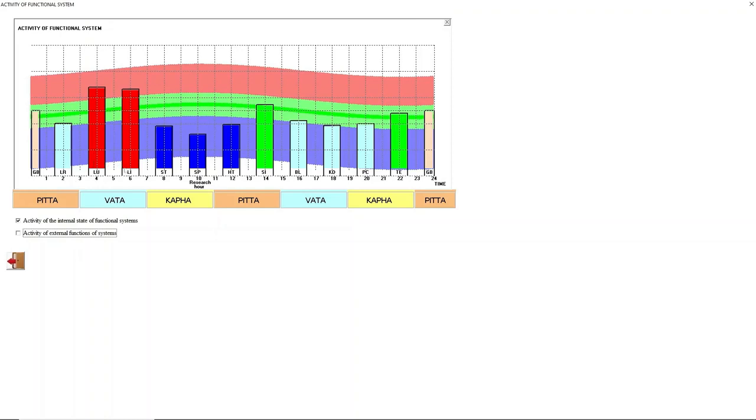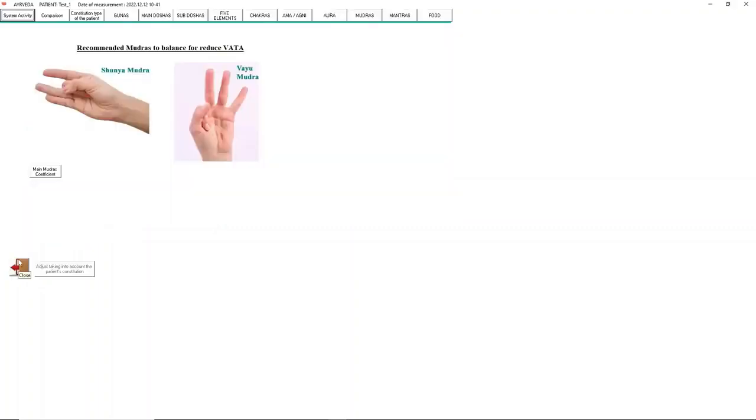At the same time, one can see both the activity of the systems themselves and the activity of the external functions of the meridians. In this case, we see excessive activity of the lung and large intestine meridians. Other information as well as recommendations are available through the corresponding menu items.